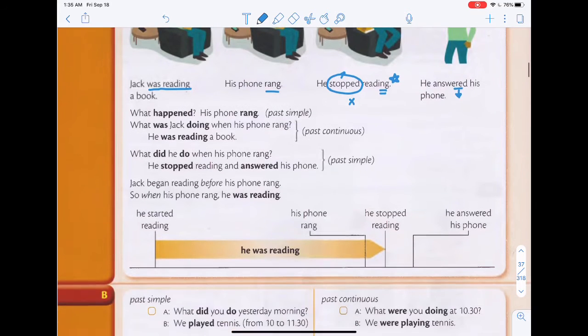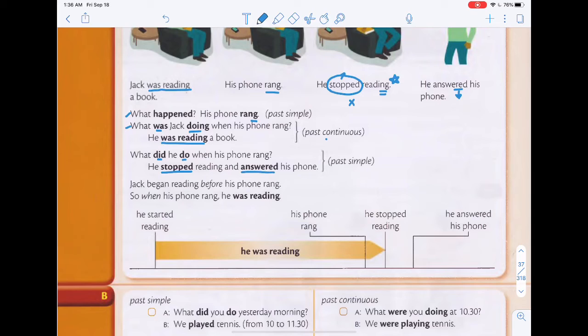Now let's take a look at the examples at the bottom over here. It's already what I've explained. So what happened? His phone rang. Alright, this is past simple. What was Jack doing when his phone rang? He was reading a book. So was reading, past continuous. And look at the question. The question is also asking was doing. So this is also a past continuous question. What did he do when his phone rang? So the question has did and do, and the answer has he stopped reading and answered his phone. So stopped, answered. So these are all past simple.